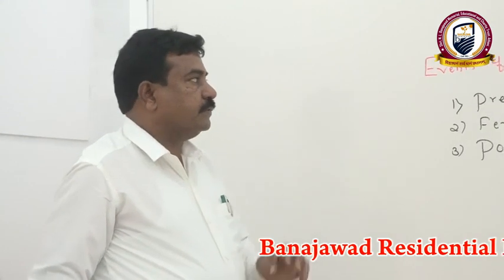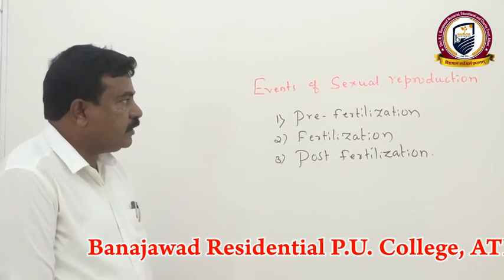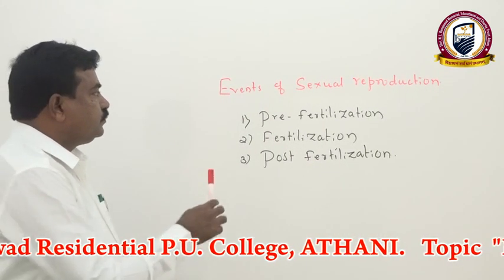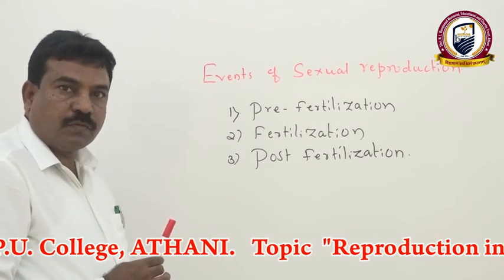In the last part of our discussion, we have to explain the events of sexual reproduction. Mainly, if you consider the events of sexual reproduction, the first one is pre-fertilization.